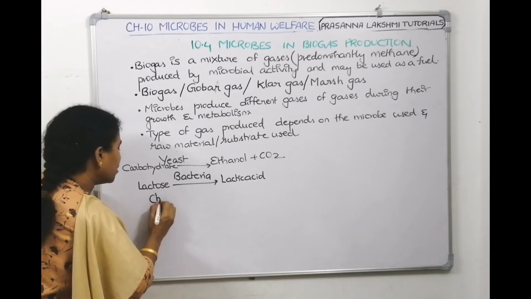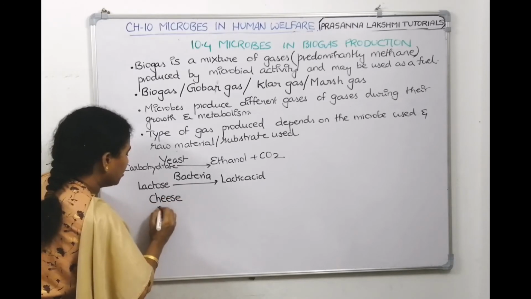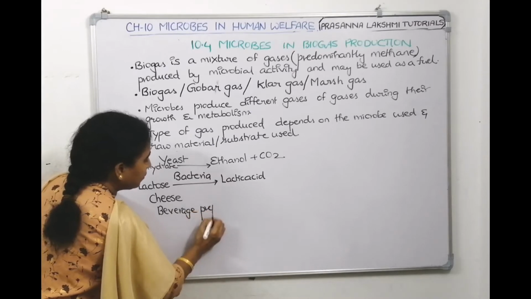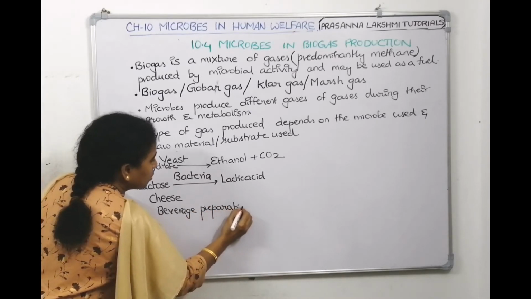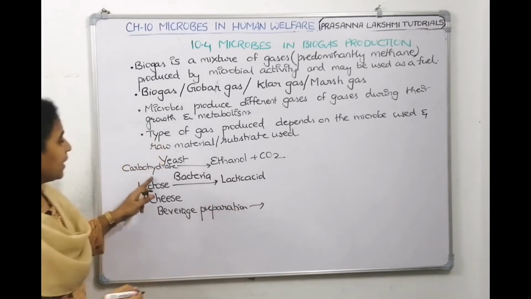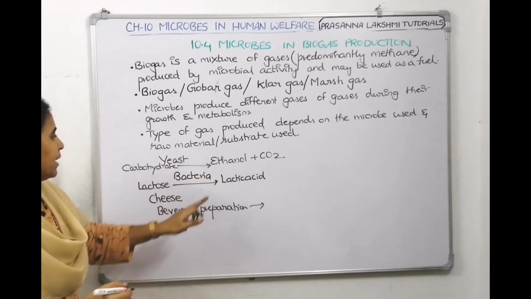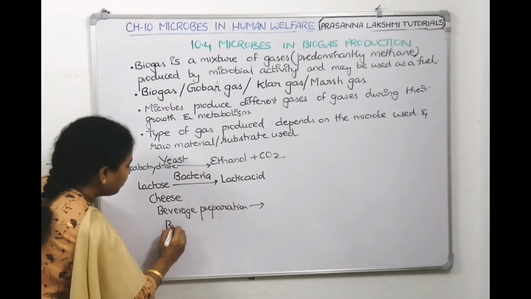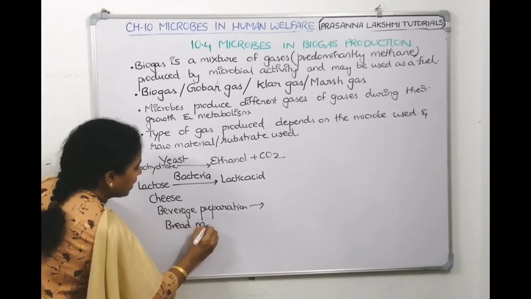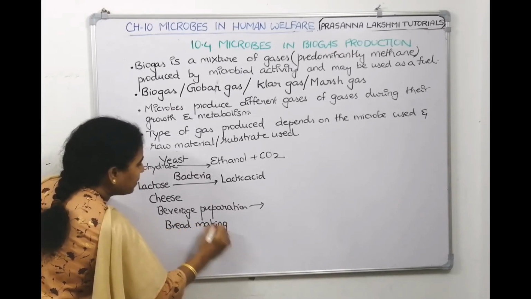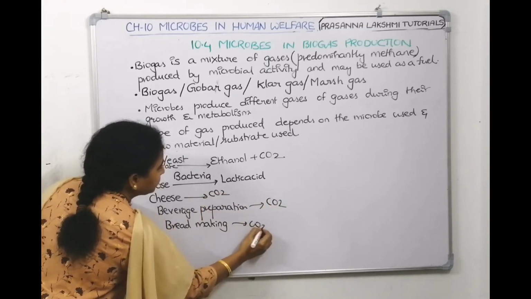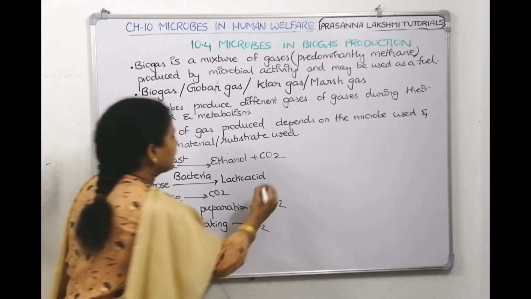In alcohol making, cheese making, beverage making and bread making, in all these places carbon dioxide is the gas formed. In lactic acid, gas is not formed.